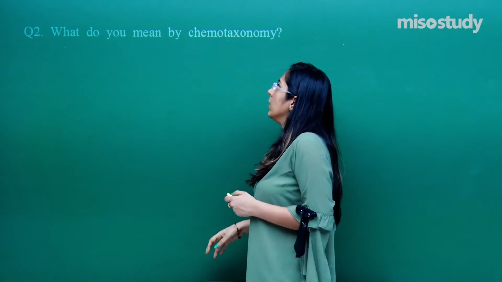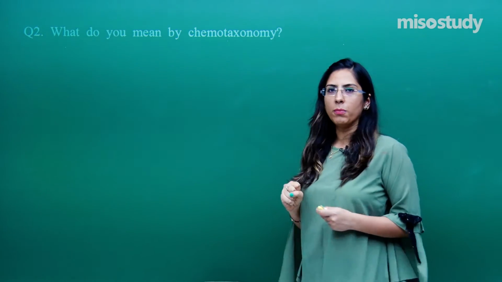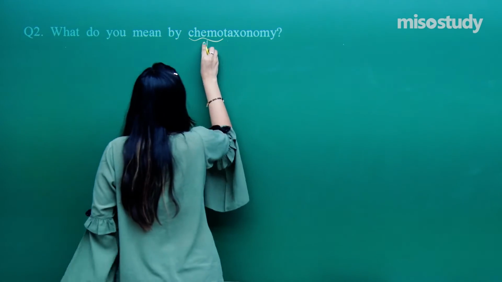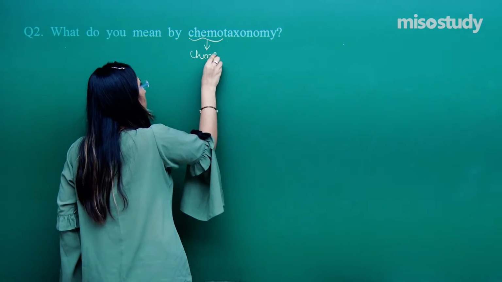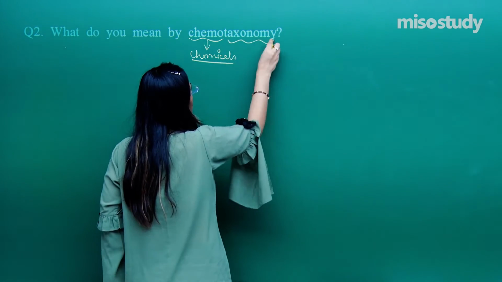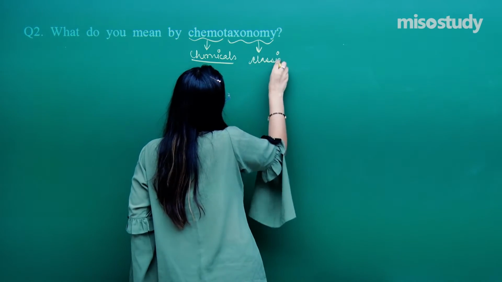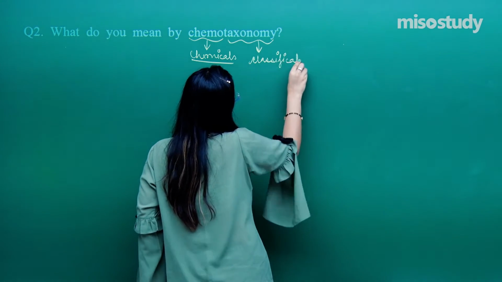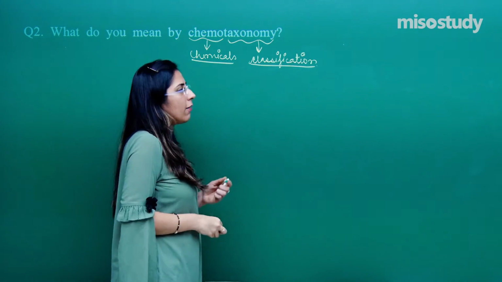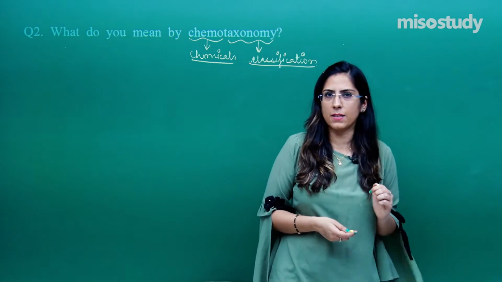Now, the question asks, what do you mean by chemotaxonomy? Now, what do you mean by chemo? Chemo means chemical. Taxonomy means classification. It means we have to classify different organisms on the basis of the chemicals which are present in them.